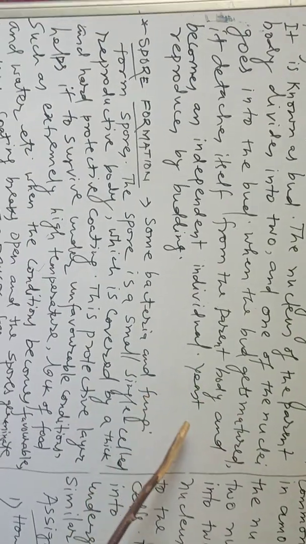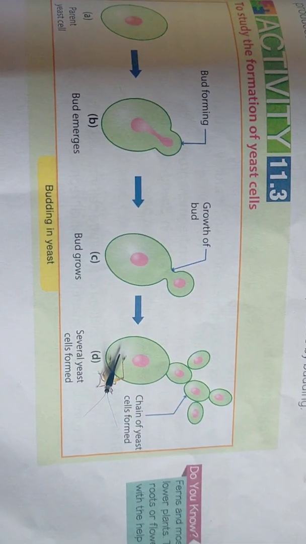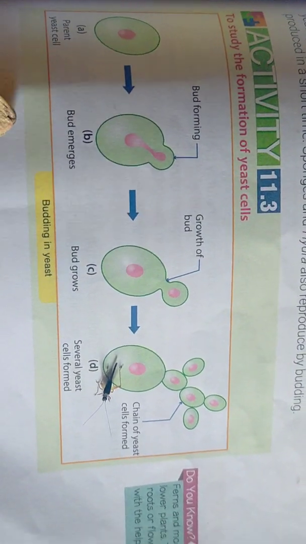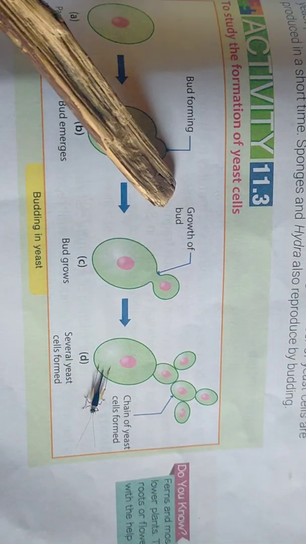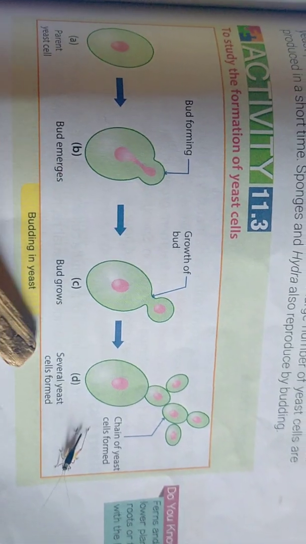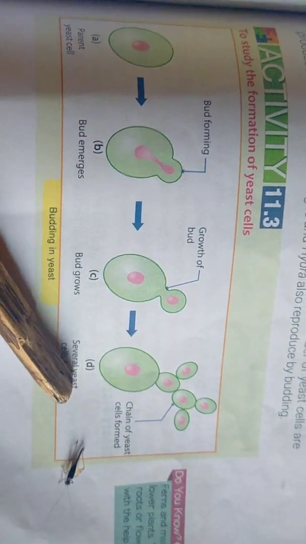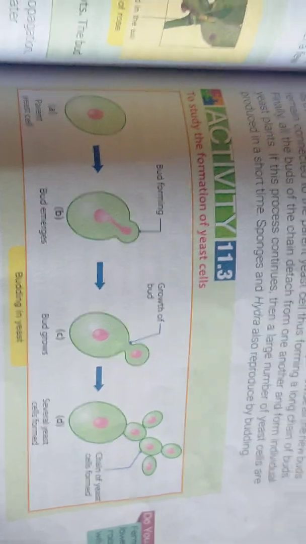Yeast reproduces by budding. Just see the diagram. This is the diagram of budding in yeast. The first one is the parent yeast plant, then the bud emerges out, then the growth of the bud, and at the last you can see here the chain of yeast cells form. So in this way budding occurs in the yeast cell.